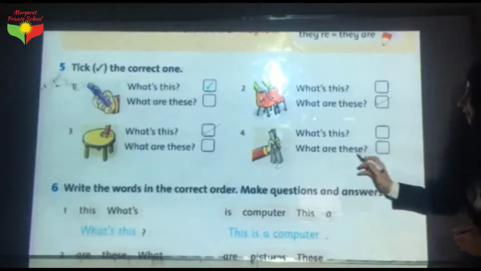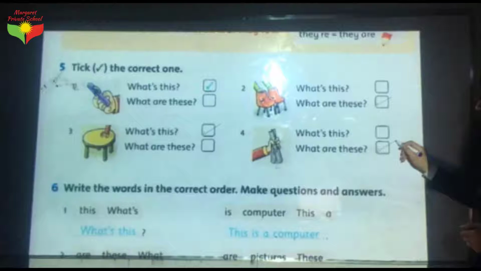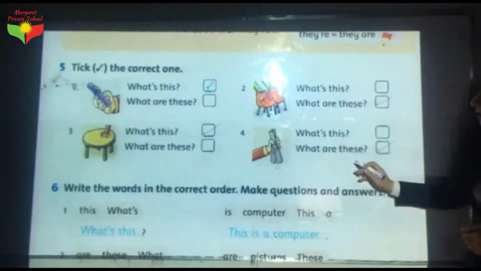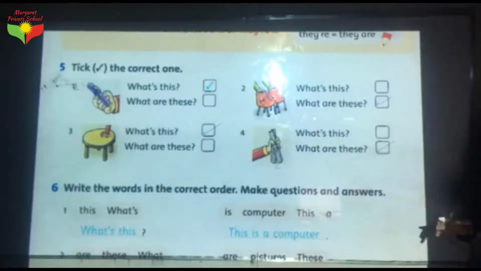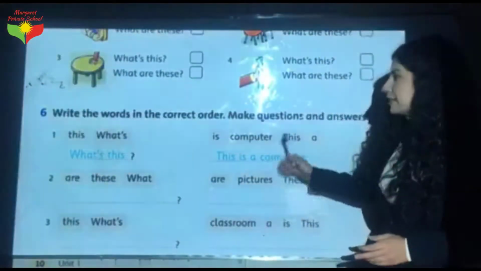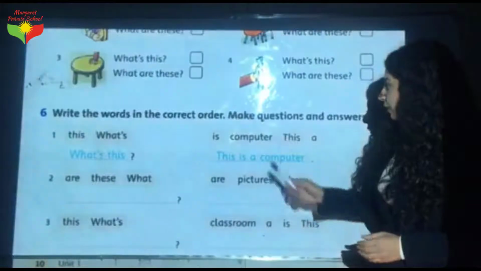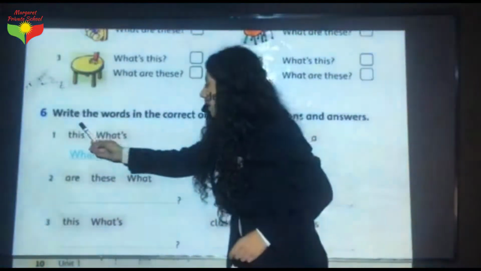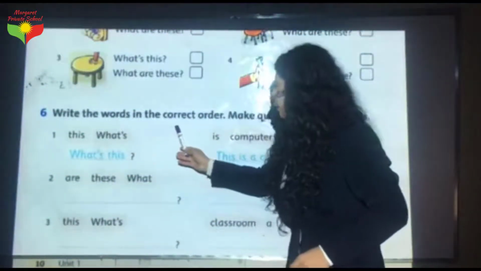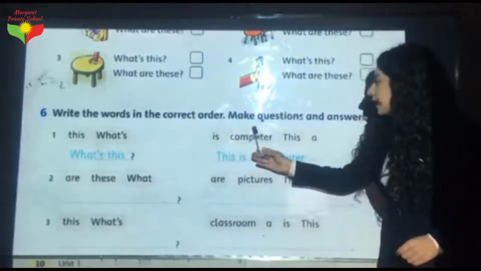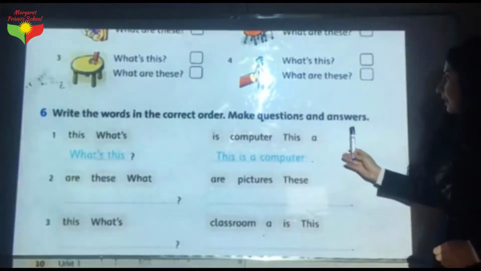Excellent. What are these? We have to take the second one because we use "what are these" to ask about more than one. Dear kids, now we have this exercise. First of all, I want to read it, okay? Write the words in the correct order. Make questions and answers.